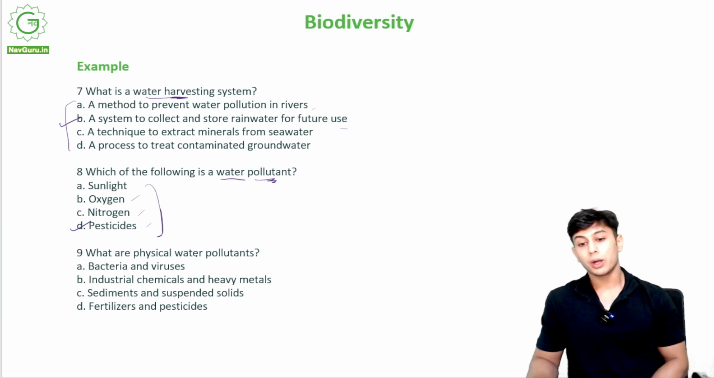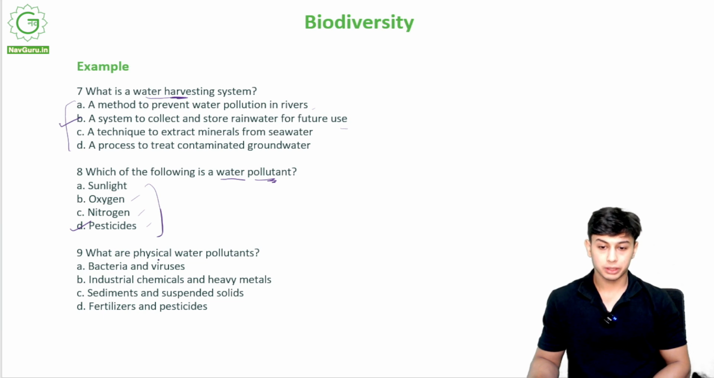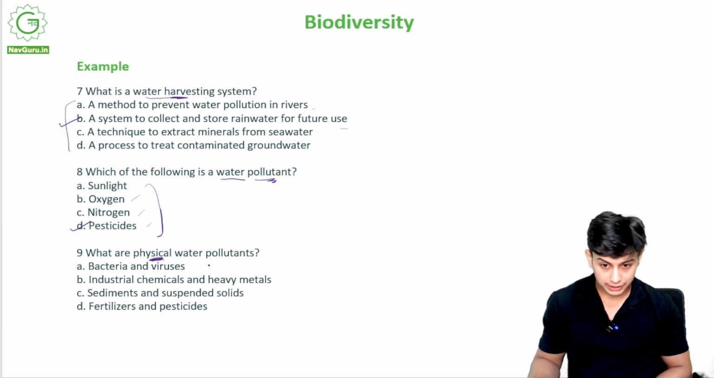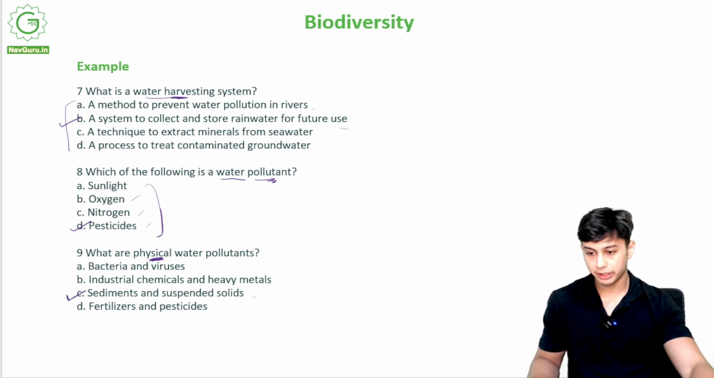Okay. What are the physical water pollutants? Physical water pollutants, I have told you about these. Are those bacteria and viruses? Are those industrial, chemical and heavy metals? Are those sediments and suspended solids? Or are those fertilizers and pesticides? Correct option is option C. Sediments and suspended solids. Right?